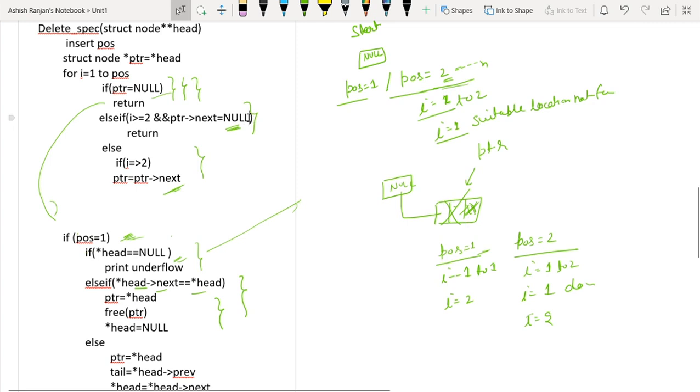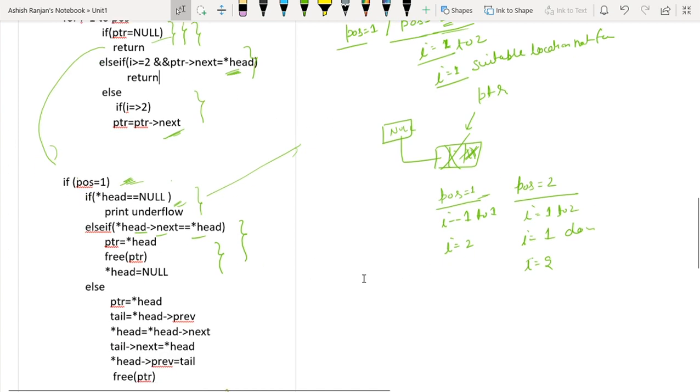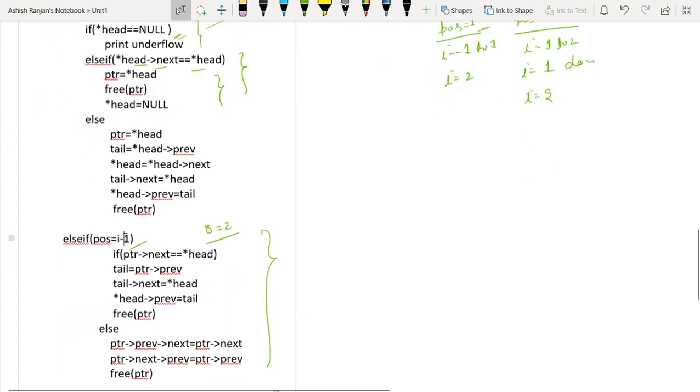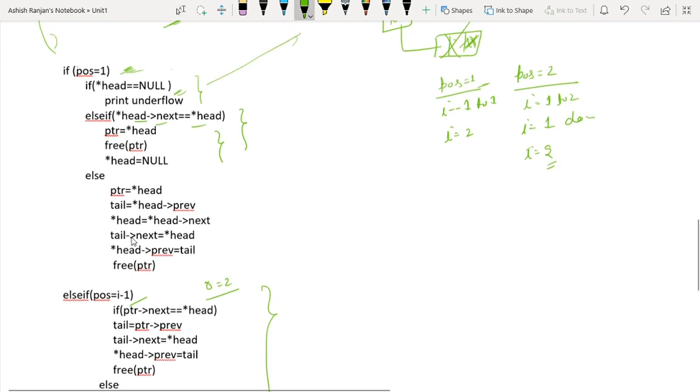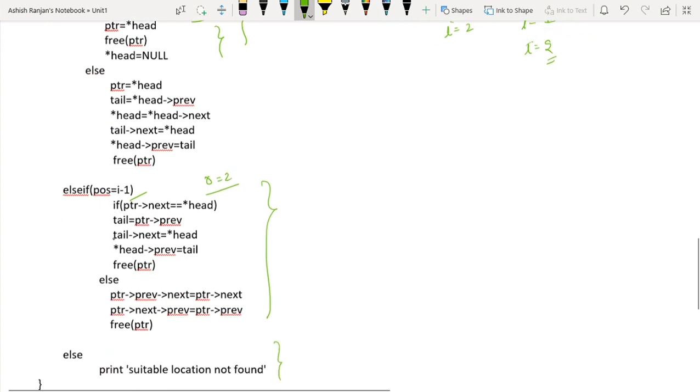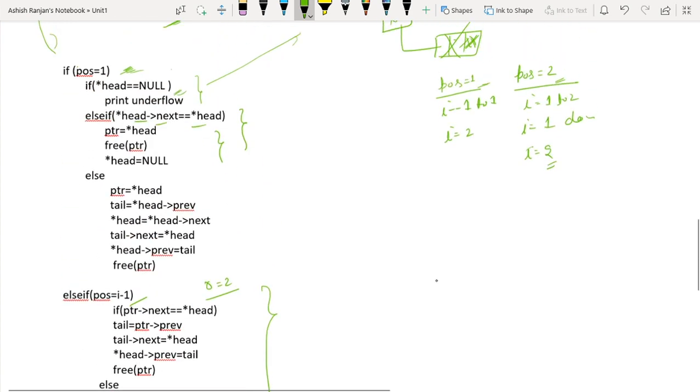So we will return from here. Now what is pos? Pos equals to 1. This case will not execute. Pos minus 1. What is I? I value is 2. And what is pos value? Pos value is also 2. So this case will also not execute. The else case will execute and it will print suitable location not found. Because we cannot delete, and for all 2 to n it will be true.